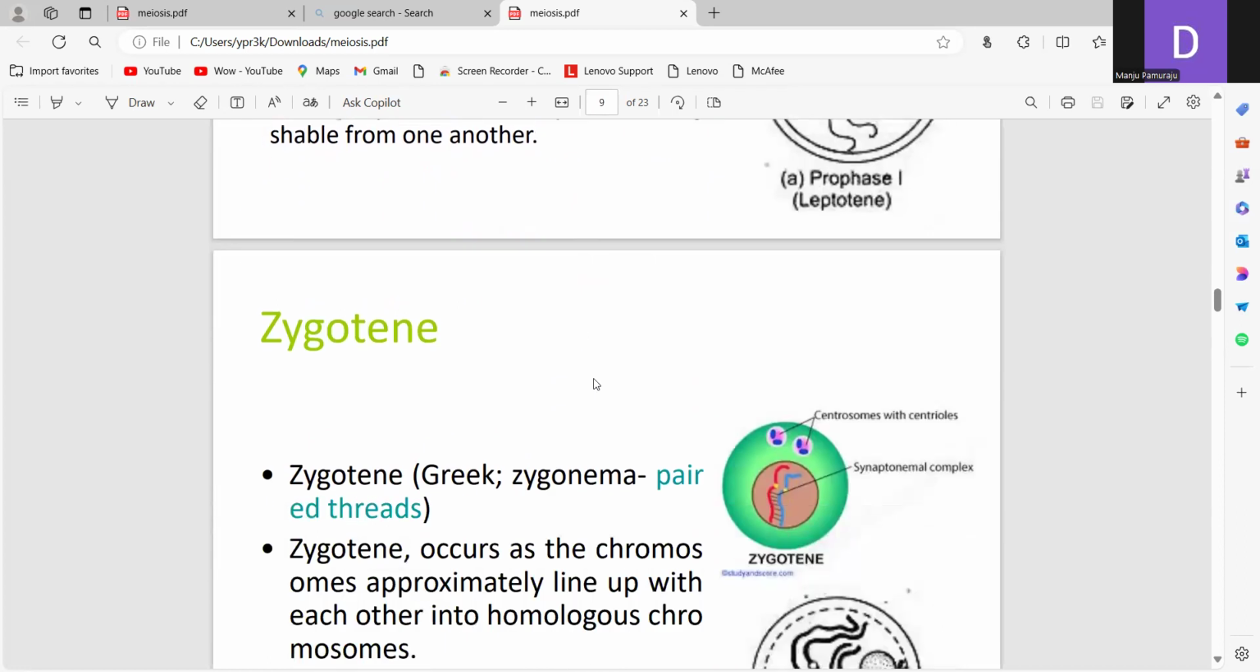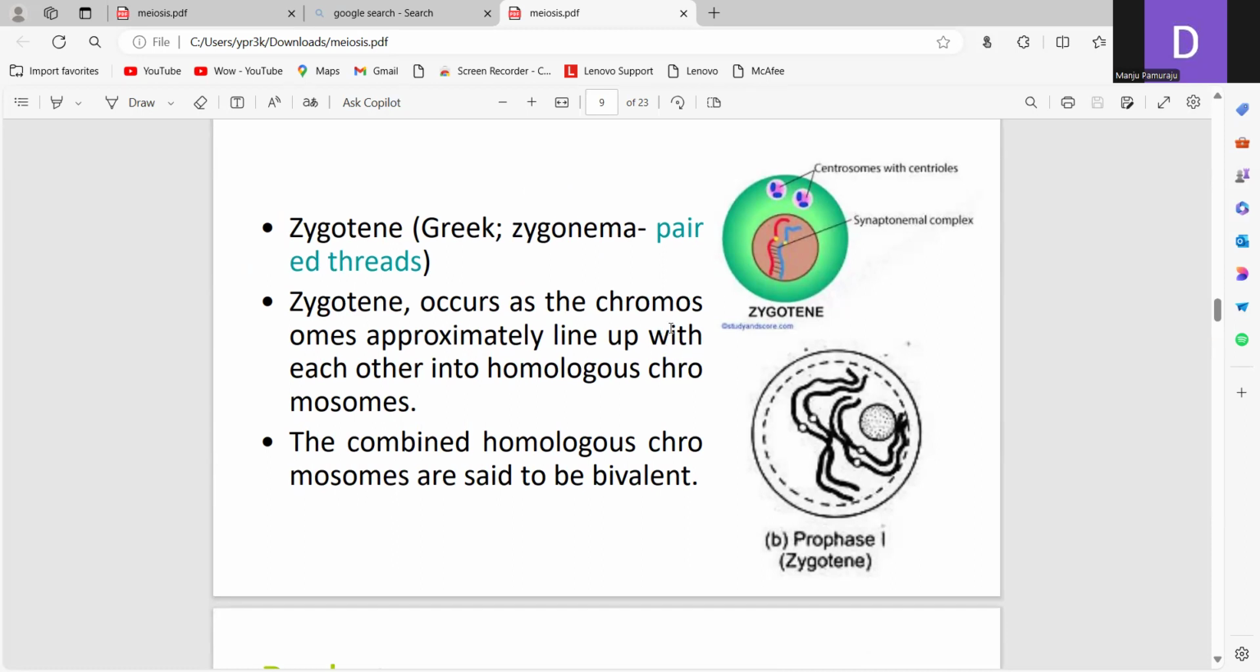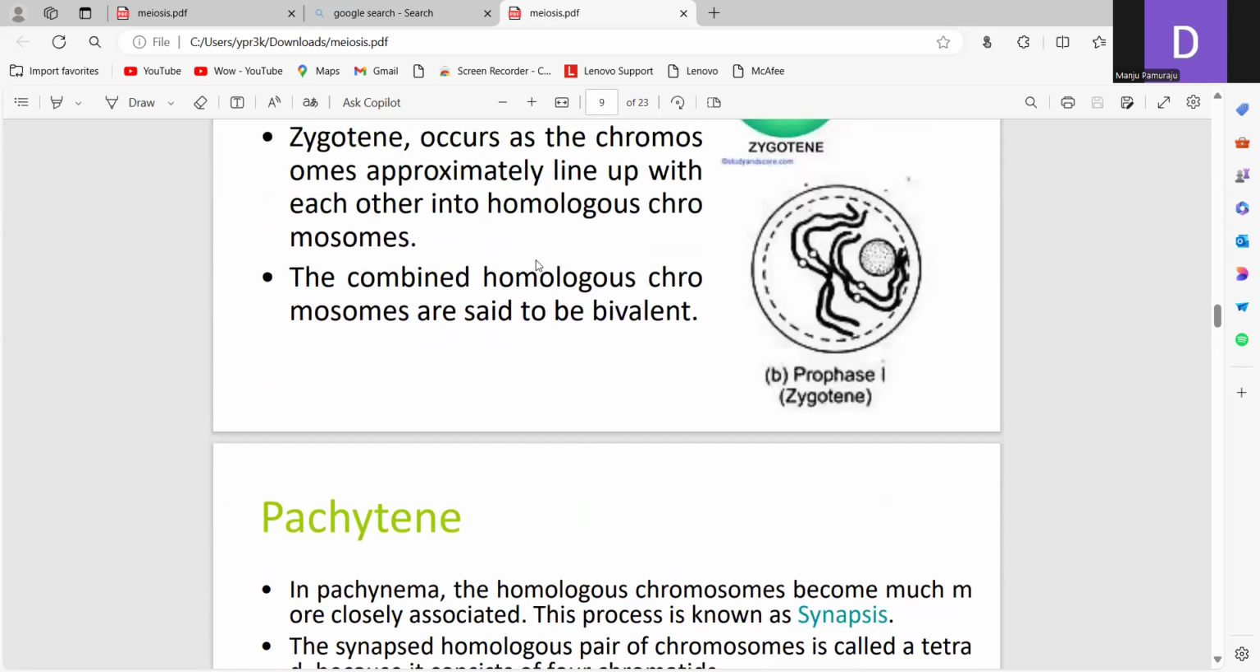Next one is the zygotene stage. The main events are that the pairing of the homologous chromosomes takes place in this stage, and the pairing of the homologous chromosomes is called synapsis. The synapsis begins at one or more points along the length of the chromosome, it may be at one point or at more than 2 points. The synapsis pairing leads to the formation of bivalents and the development of the synaptonemal complex.